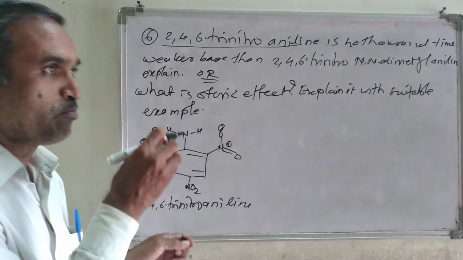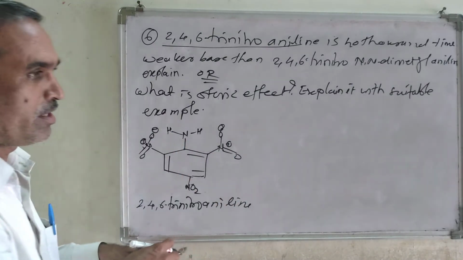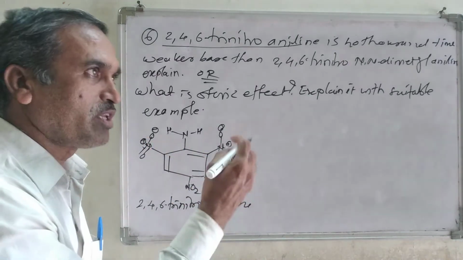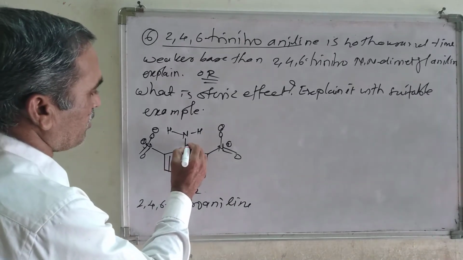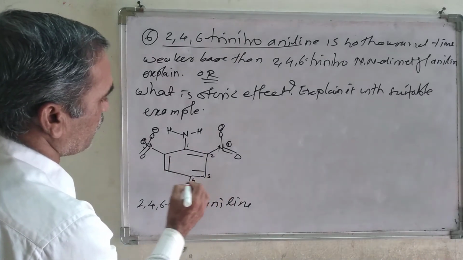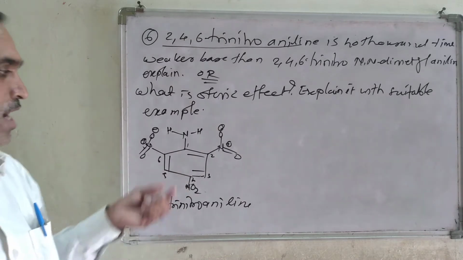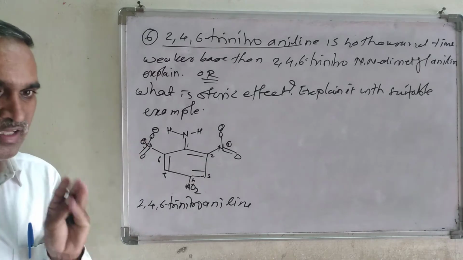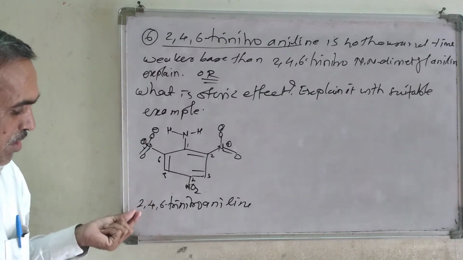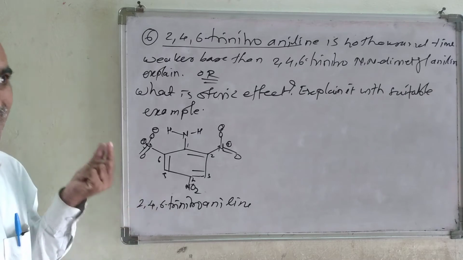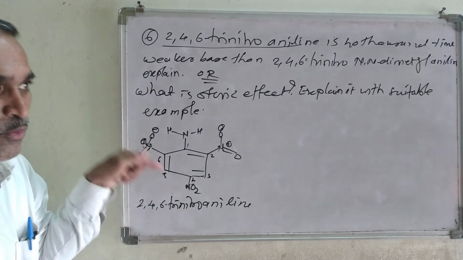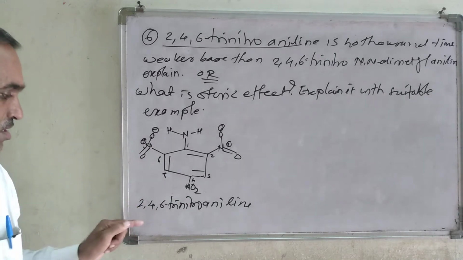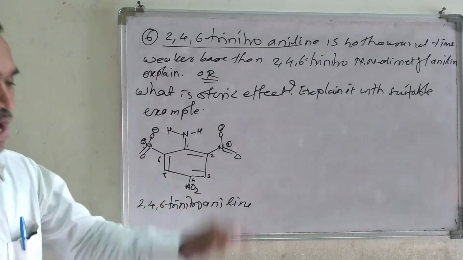Now why 2,4,6? Look, in a polysubstituted aromatic compound, the nomenclature system always follows the numbering system. So here number 1, 2, 3, 4, 5 and 6. Look here, at carbons number 2, 4 and 6 there are 3 nitro groups, and therefore these numbers 2, 4, 6 indicate the positions of the nitro groups where they are present in the benzene ring, and that is shown here. So this is the structure of 2,4,6 trinitroaniline.